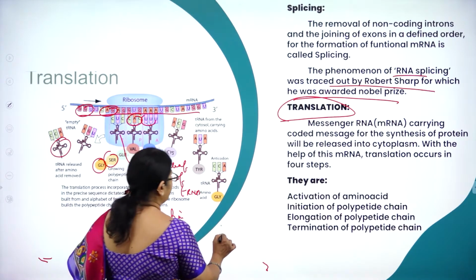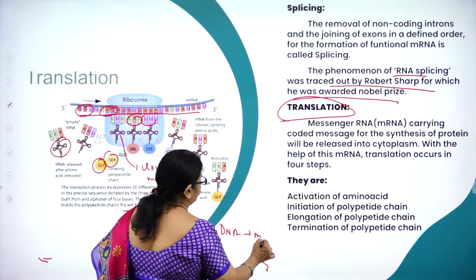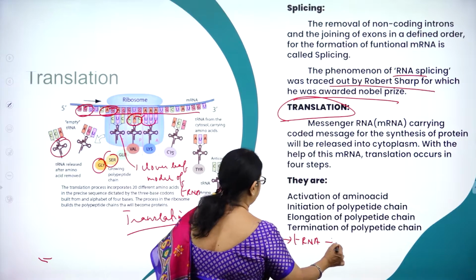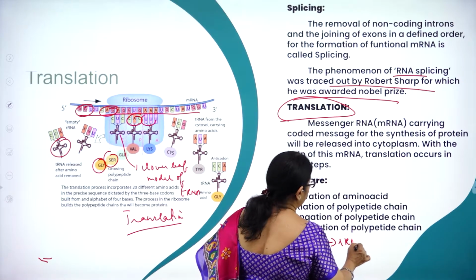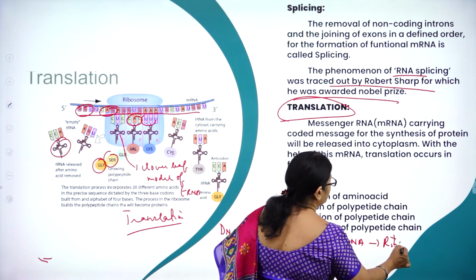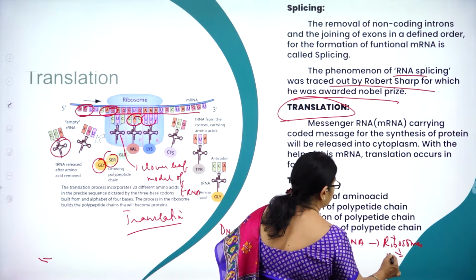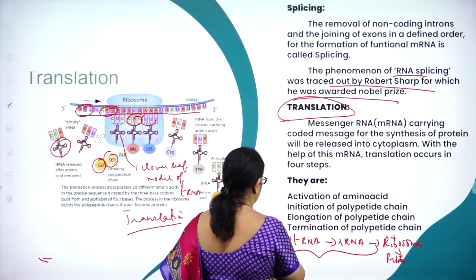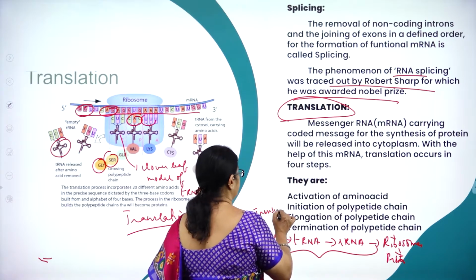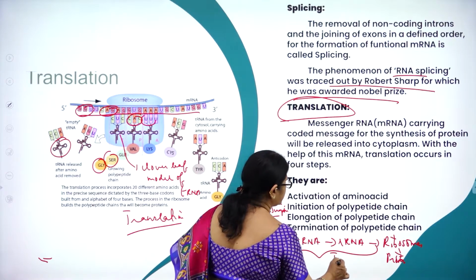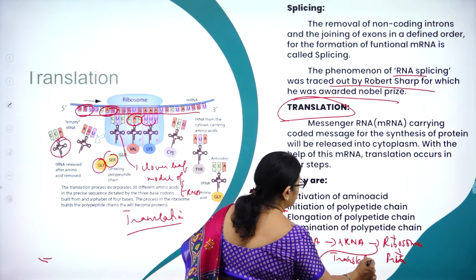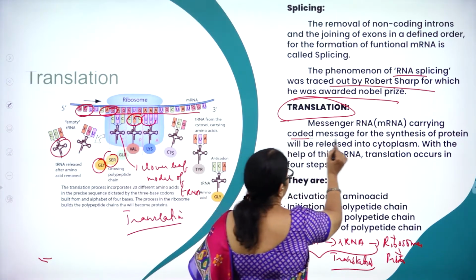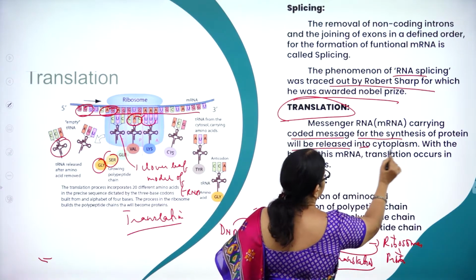As I said, DNA to mRNA. mRNA will give the message to tRNA. From tRNA it will go to rRNA, from rRNA to ribosomes to protein. This whole process up to mRNA is called transcription. This whole process is called translation, right?